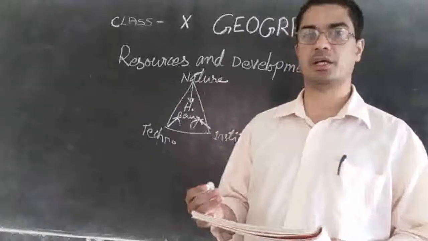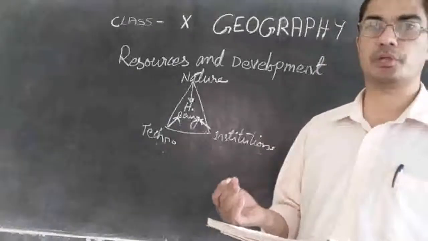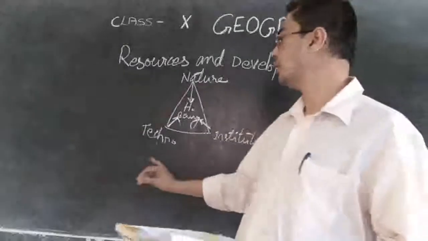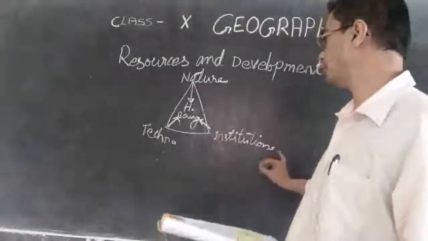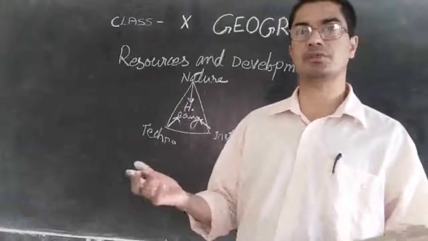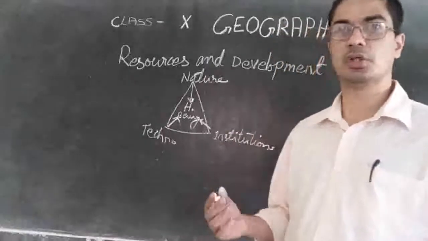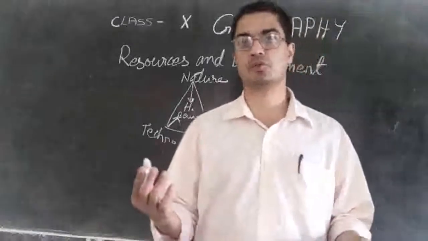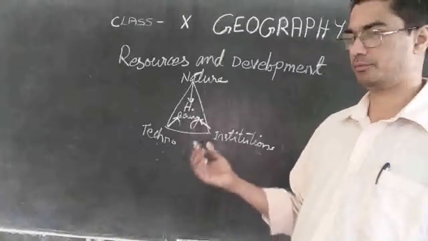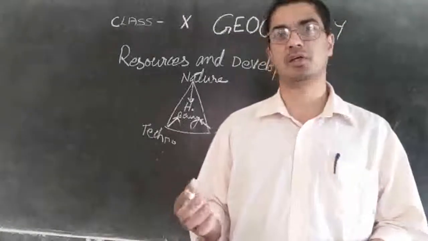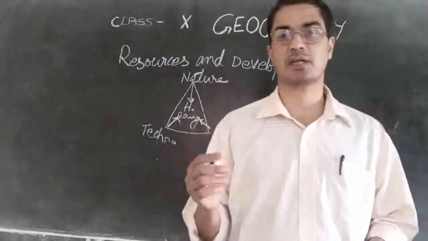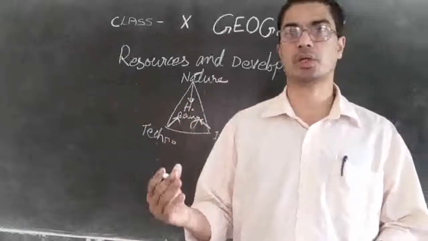If the human beings are not there, then most of these resources will not be useful. So human beings, with their power, intellect and wisdom, with the help of technology and institutions, are able to make use of these resources. Otherwise they will simply remain there, useless. The minerals under the earth, who is going to make use of them if human beings are not there? The water that is flowing, if human beings are not there, only the animals may use it for drinking and so on.